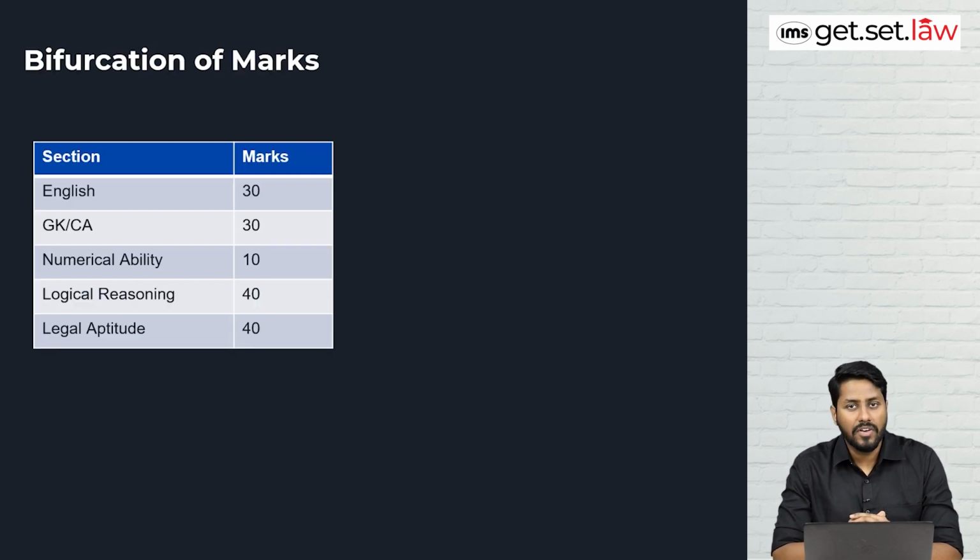When we talk about the bifurcation of marks, English and current affairs, GK and current affairs will carry 30 marks out of 150. Mathematics would carry 10 marks. Logical reasoning would carry 40 marks, and the same for legal aptitude. So the most important subjects from the perspective of marks are logical reasoning and legal reasoning. Then there is English and current affairs carrying 30 marks, and in the end mathematical or numerical ability carrying 10 marks.